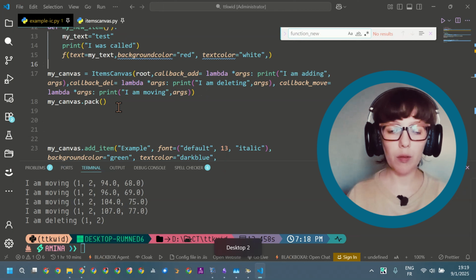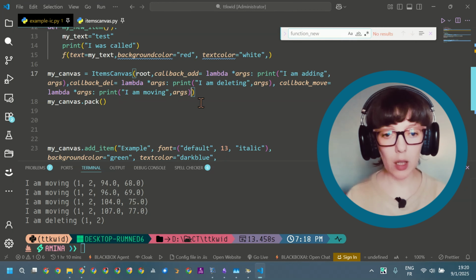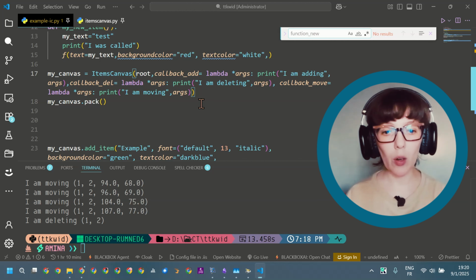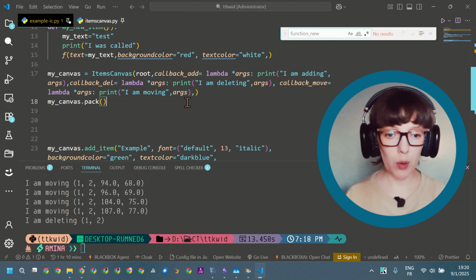Now we will use the function new argument that will call the specified function when we click on the new from the menu.